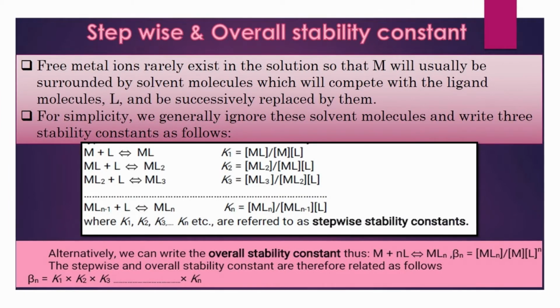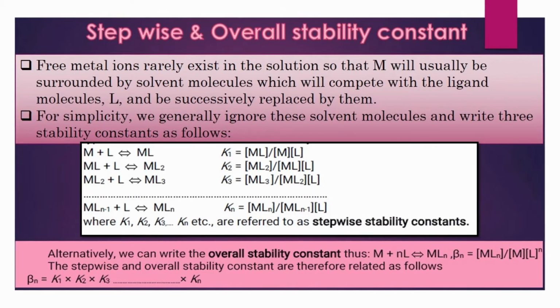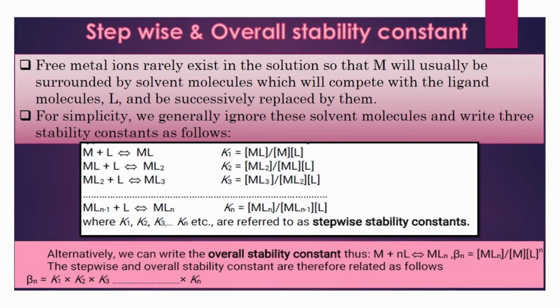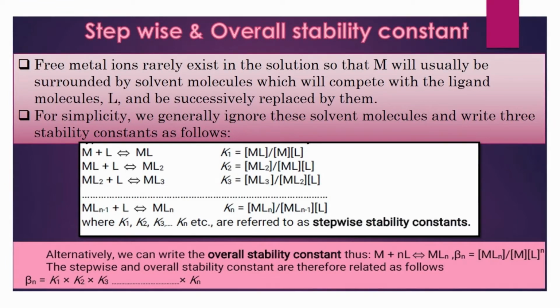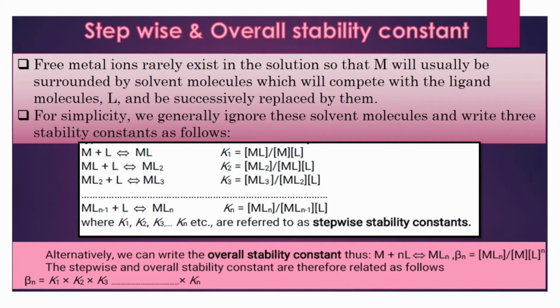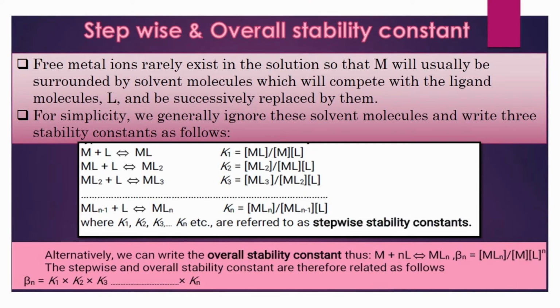When the central metal atom M is treated with the ligand L and forms a complex of the type ML, the stability constant K1 for this reaction can be written as the concentration of the product formed, that is ML, divided by the concentration of the metal M times the concentration of the ligand L.